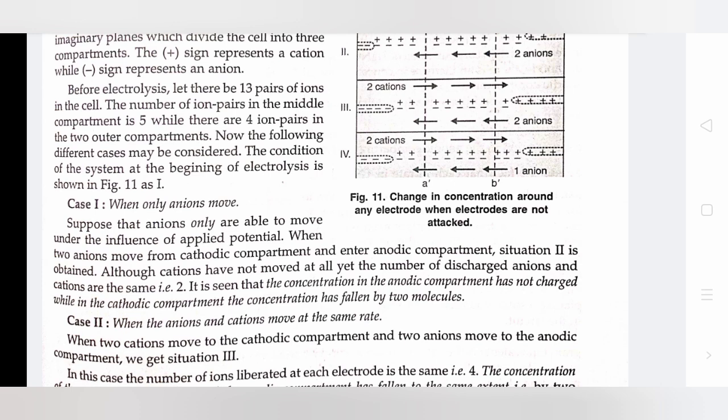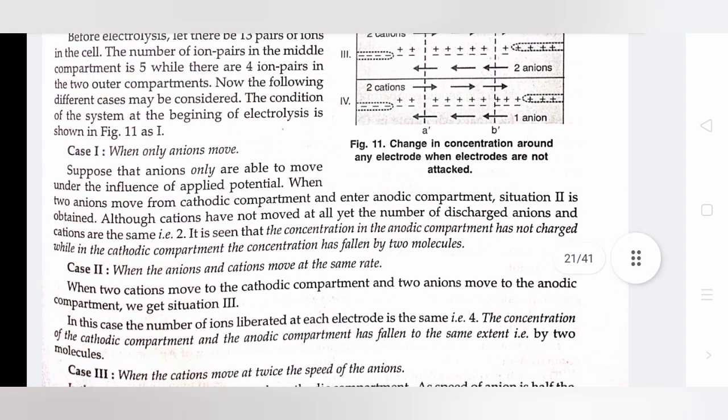The condition of the system at the beginning of electrolysis is shown in figure 11 as 1. Case 1: when only anions move. Suppose that anions only are able to move under the influence of the applied potential. When two anions move from the cathodic compartment and enter the anodic compartment, situation 2 is obtained.